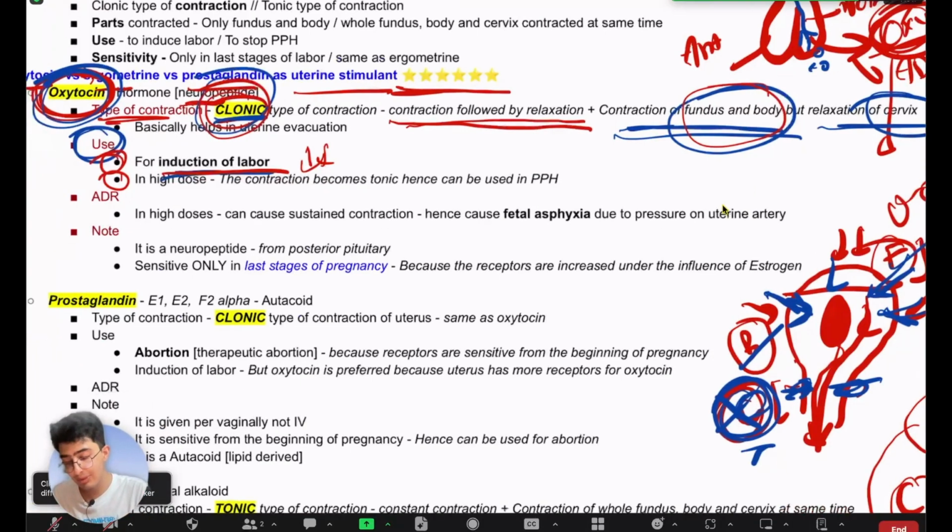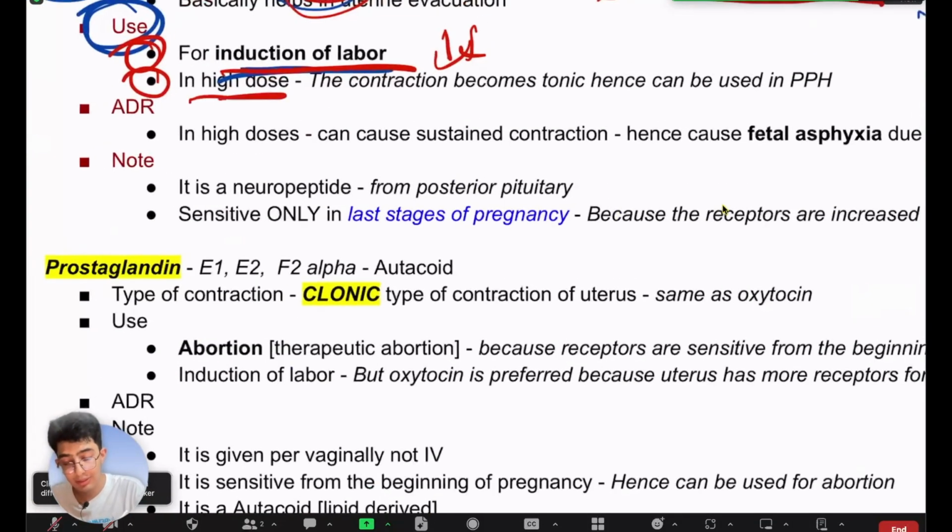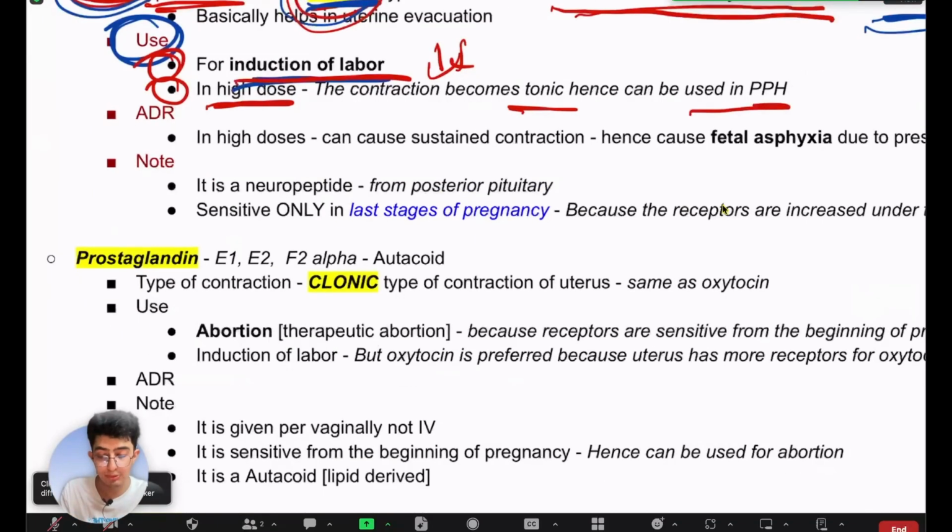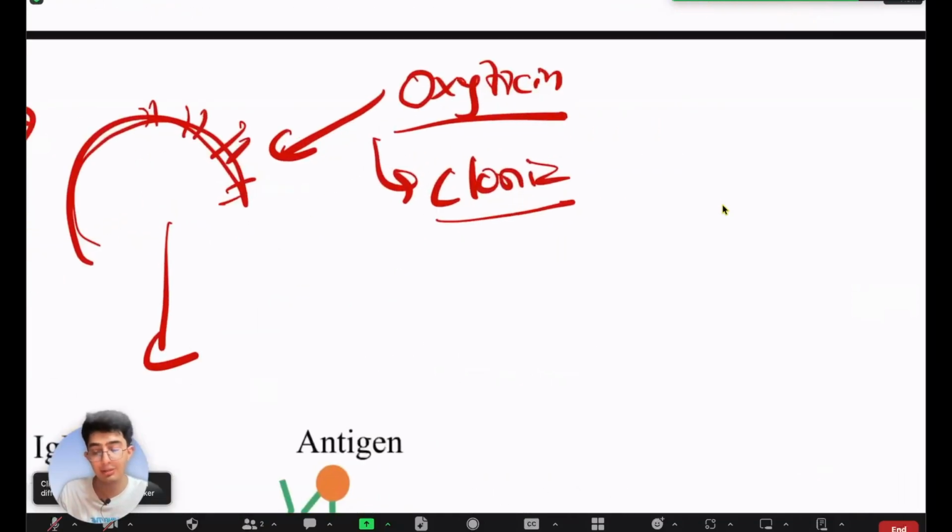Now, one more thing that I've mentioned in my notes here is in high doses, the contraction becomes tonic, right? So it can be used in postpartum hemorrhage, right? So before I explain what postpartum, I've got to explain what postpartum hemorrhage is, right?